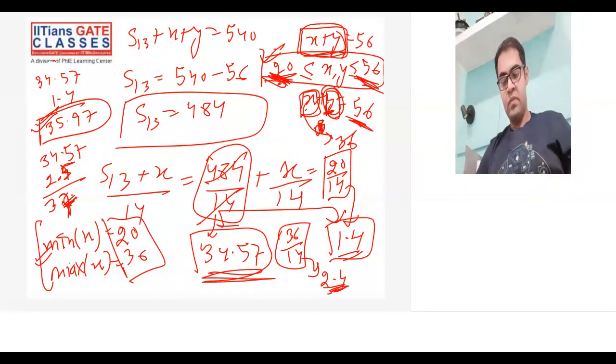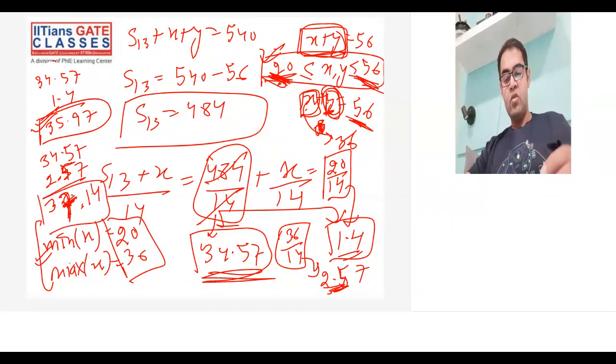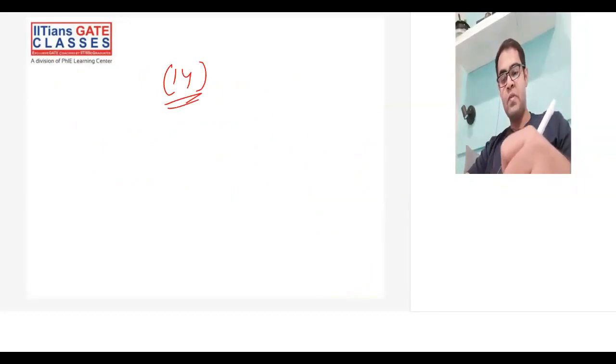This comes out to be 2.57. So when you add this 2.57, this goes beyond 37. This is 37.14.